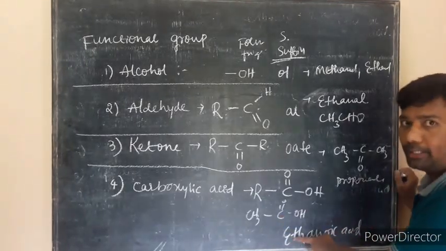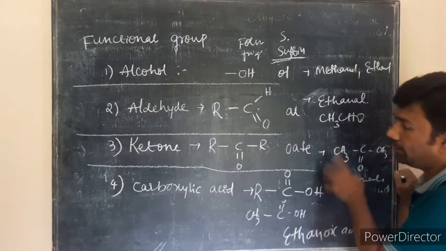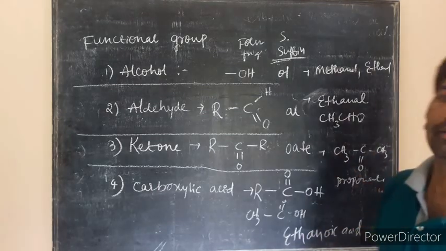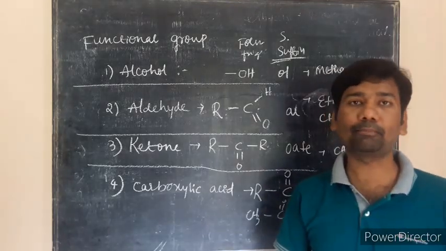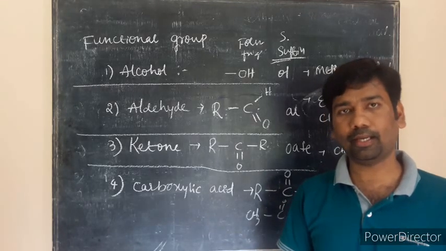Then propanoic, butanoic, then pentanoic, and it will continue like this. This is about the functional groups of carbon and its compounds. Thank you.